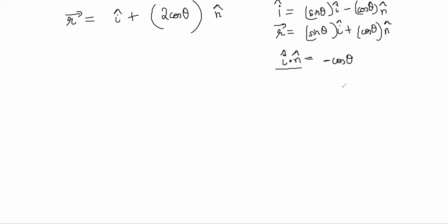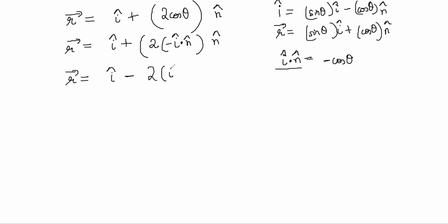So now this equation becomes r is equal to I cap plus 2 times I dot n, which is minus cos theta, so minus I dot n in the n cap direction. So you have the equation r is equal to I minus 2 I dot n in the n direction, right?